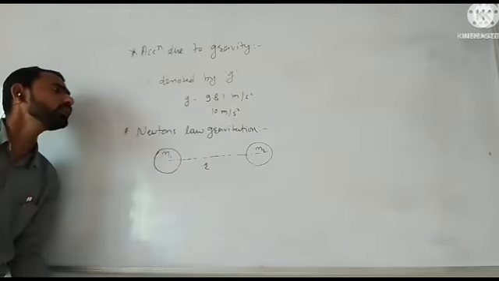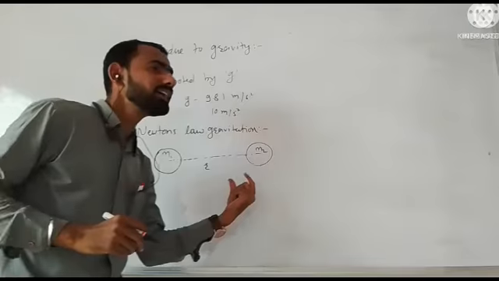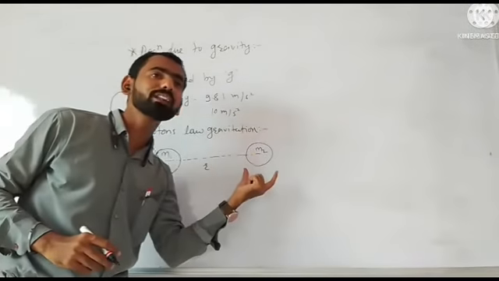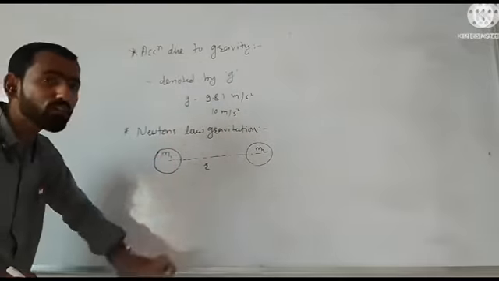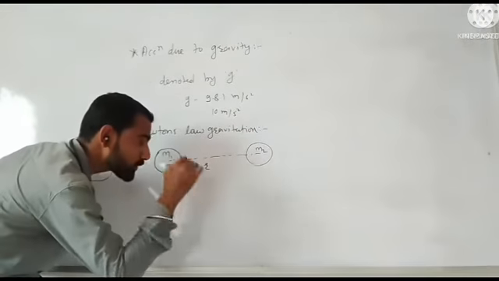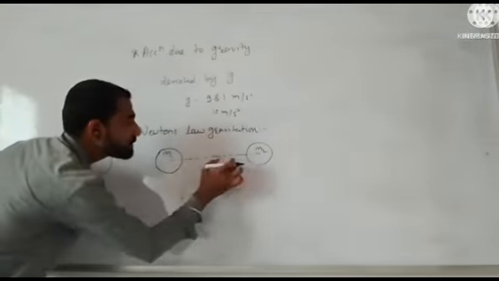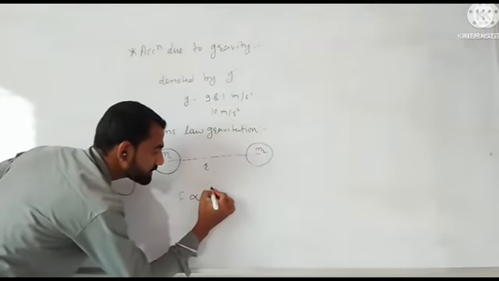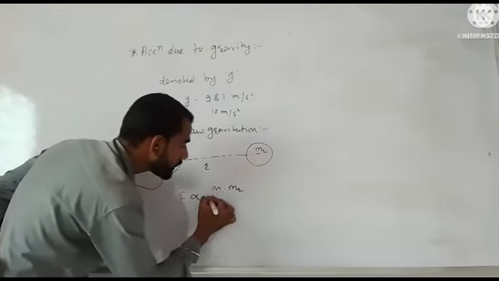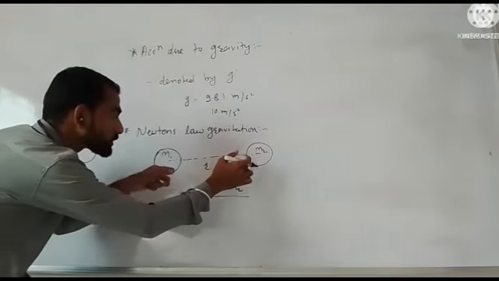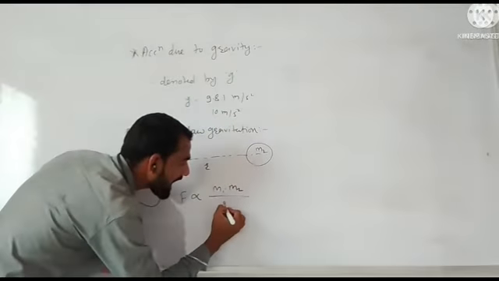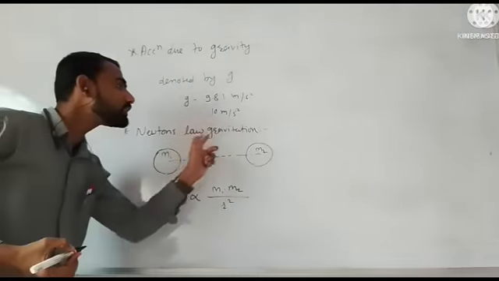According to Newton's law of gravitation, every particle attracts every other particle by a definite force which is directly proportional to the product of their masses, that is m1 into m2, and inversely proportional to the square of the distance between them. The distance is r, so the square of distance is r square.